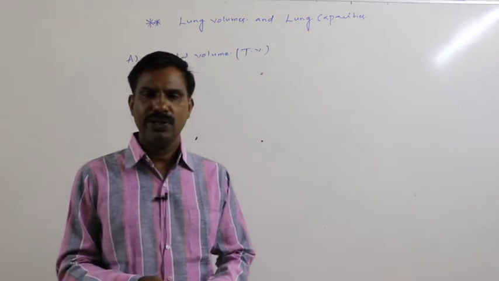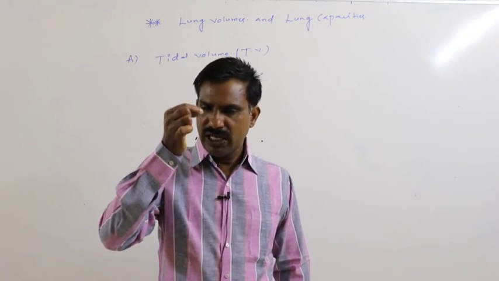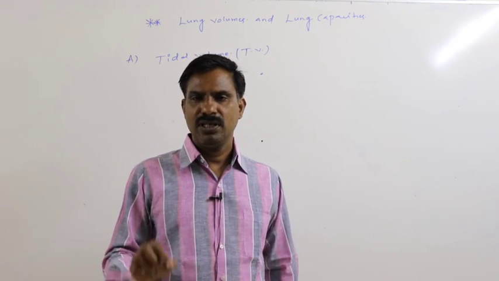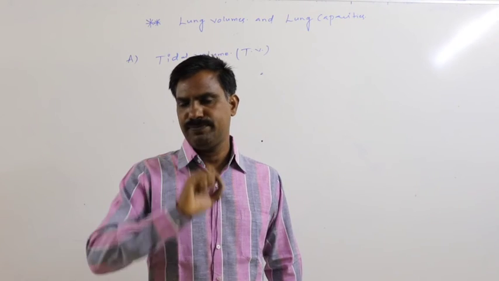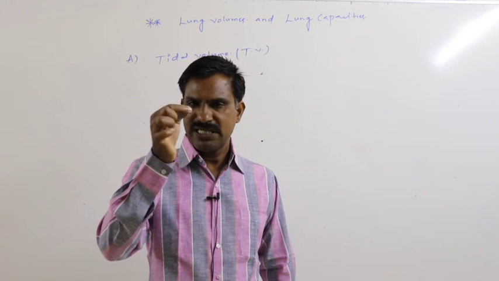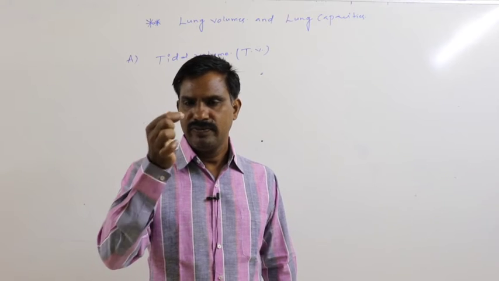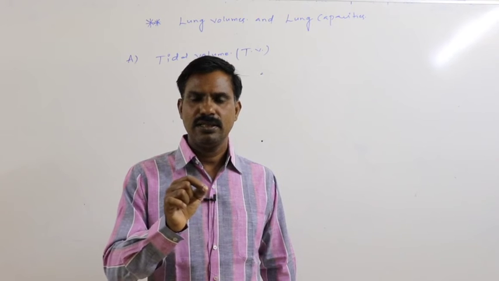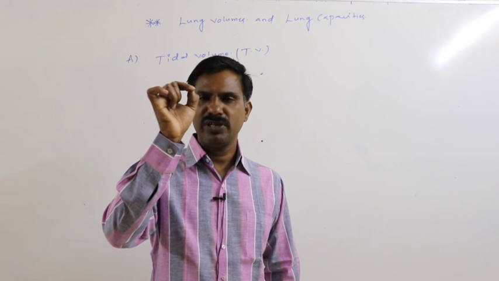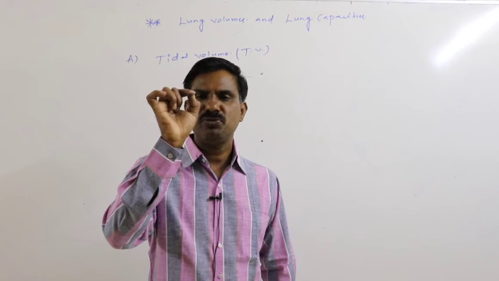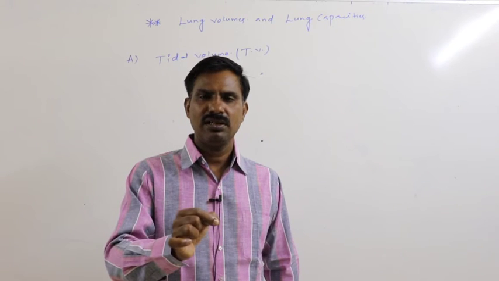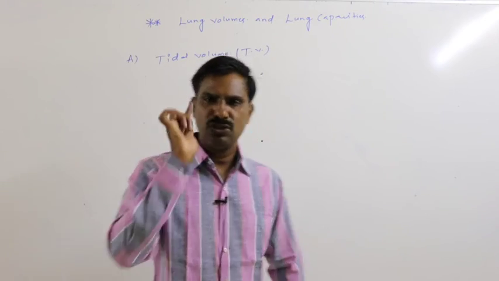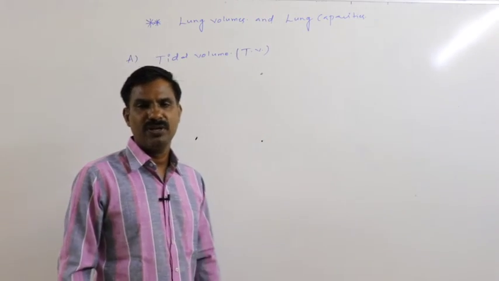During normal inspiration, without forceful mechanism, whenever the person is resting or sleeping, by normal inspiration or normal expiration, how much amount of air reaches into the lung or is released to the outside is said to be the tidal volume.